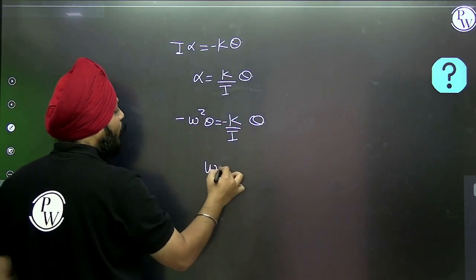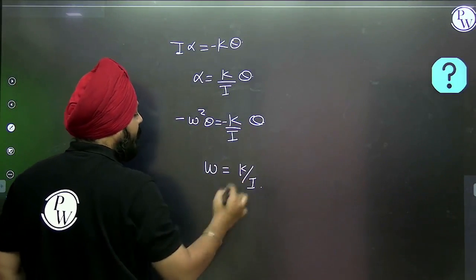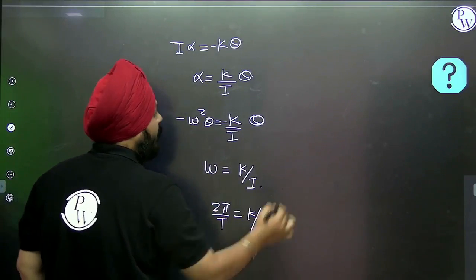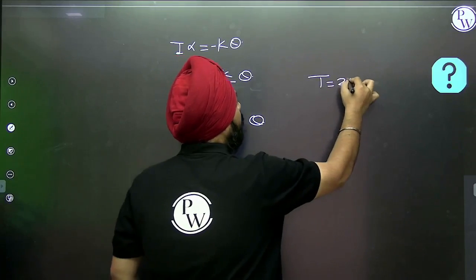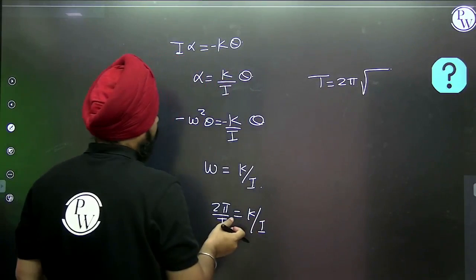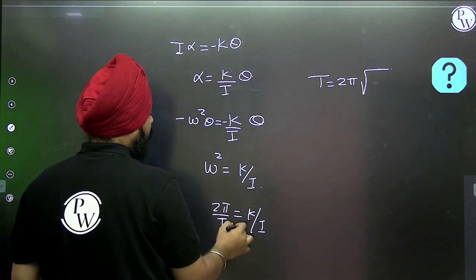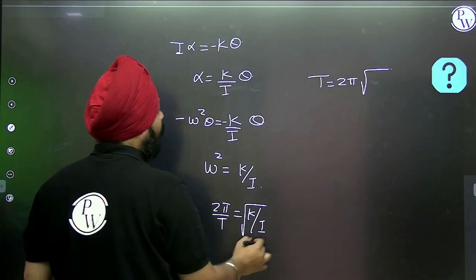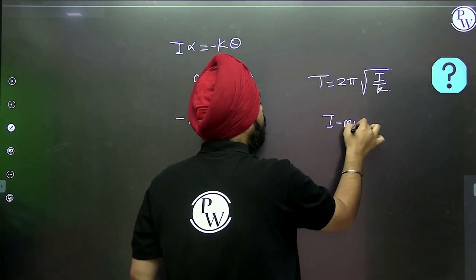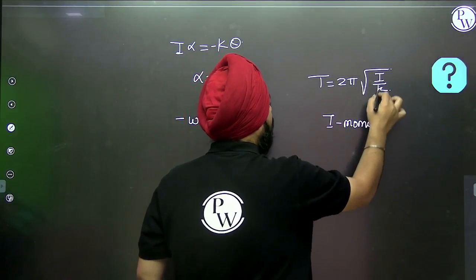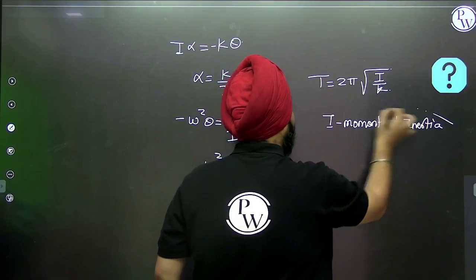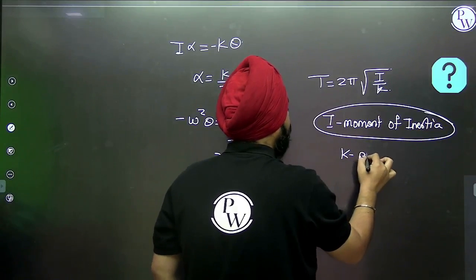So here omega square is k by I, so 2 pi by T squared is k by I. Here T is equal to 2 pi under root of I by k, where I is the moment of inertia and k is the torsional constant, or you can say the proportionality constant.